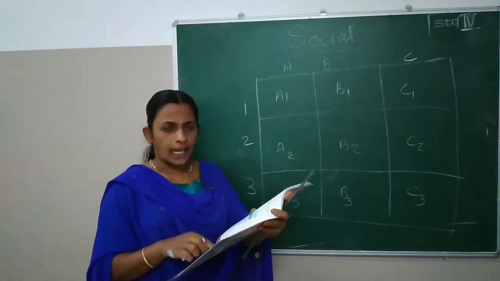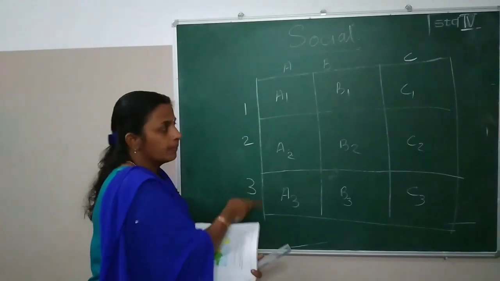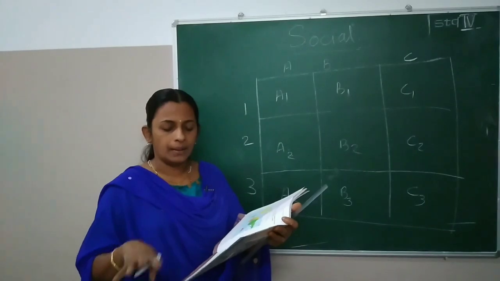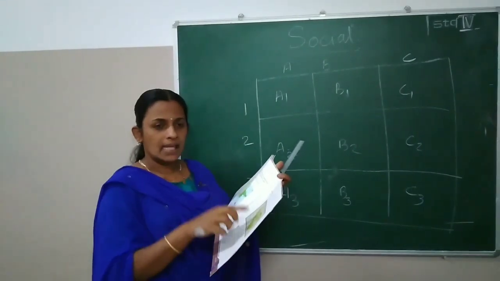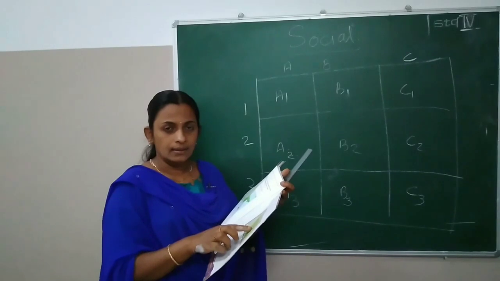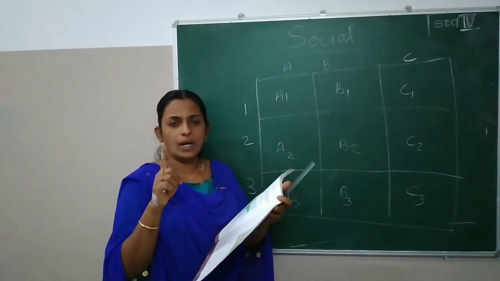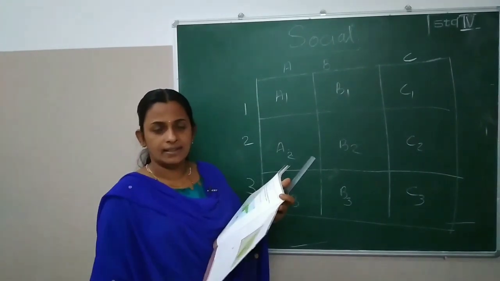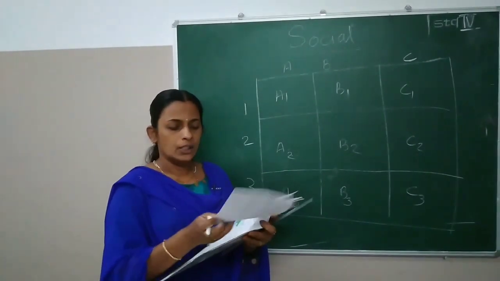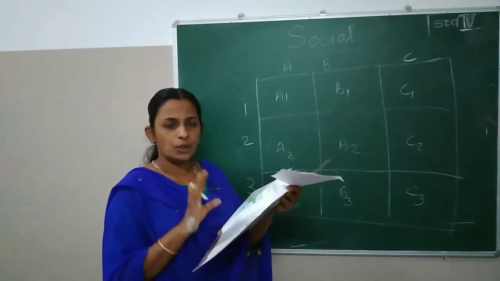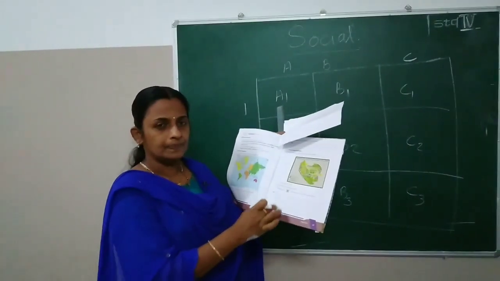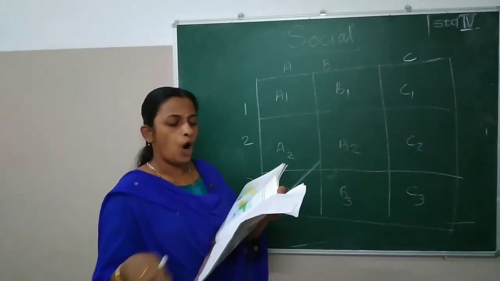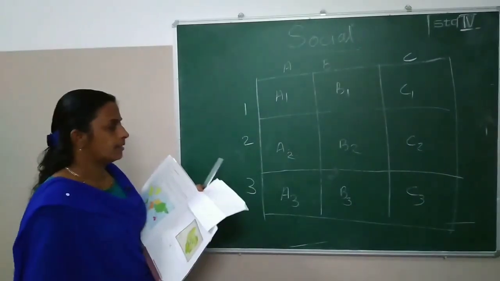What is shown in A3? This is A3. What is shown in A3? You can see signs, symbols, colors and everything. We studied one term. What was that? Yes, legend. Key or legends. No need to copy this into your notebook. You have to write here. This is your homework question. Only one question. The key or legend is shown in A3.